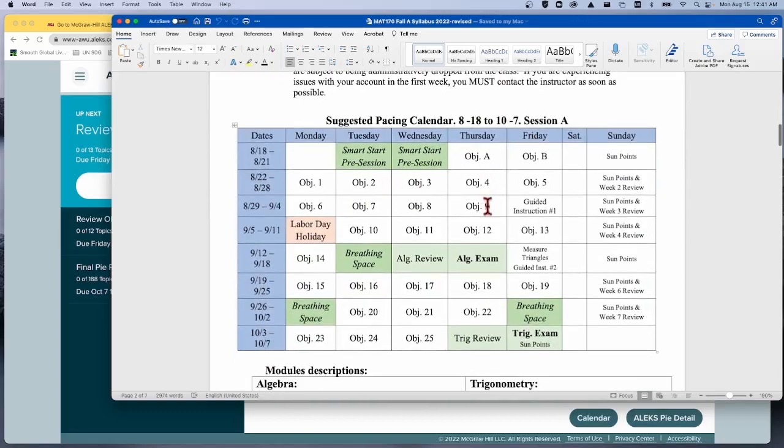So let's look at the suggested pacing calendar. Hopefully you're doing this early in the week, possibly as early as Monday, when the course was supposed to become available. On Tuesday and Wednesday the course is not officially started, but those are great times to get started learning. We have two review objectives, objective A and B, that go over some important parts of algebra, and that's going to be the first partial week because we start on Thursday. We'll have you complete those, and then during the week there are these objectives, which is basically a homework to complete. Once you get that all done, on Sunday you get graded points for it.